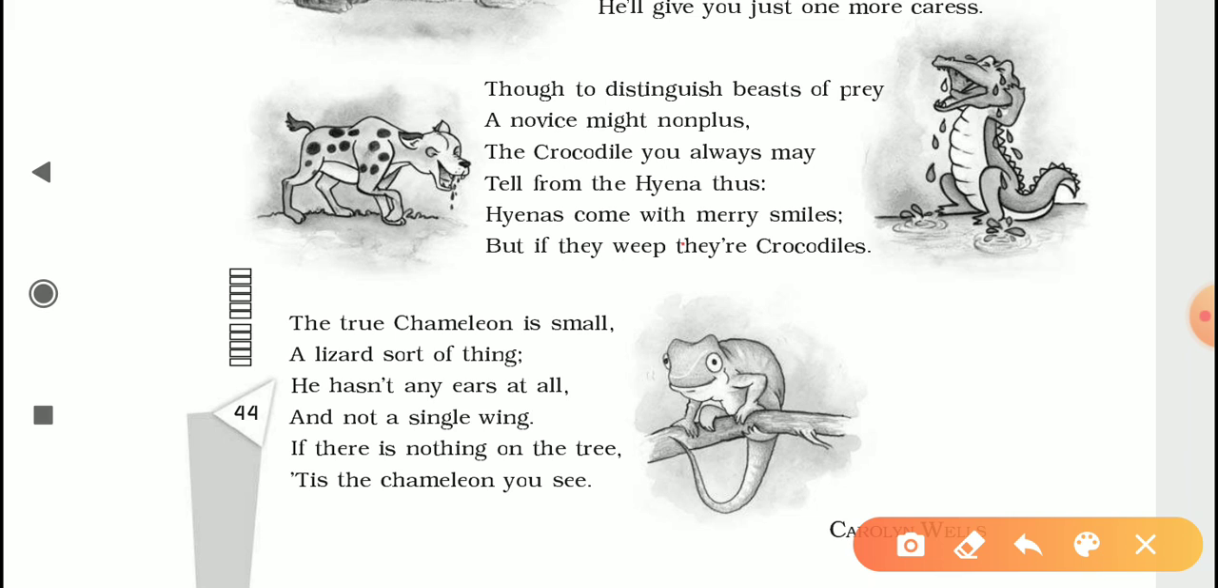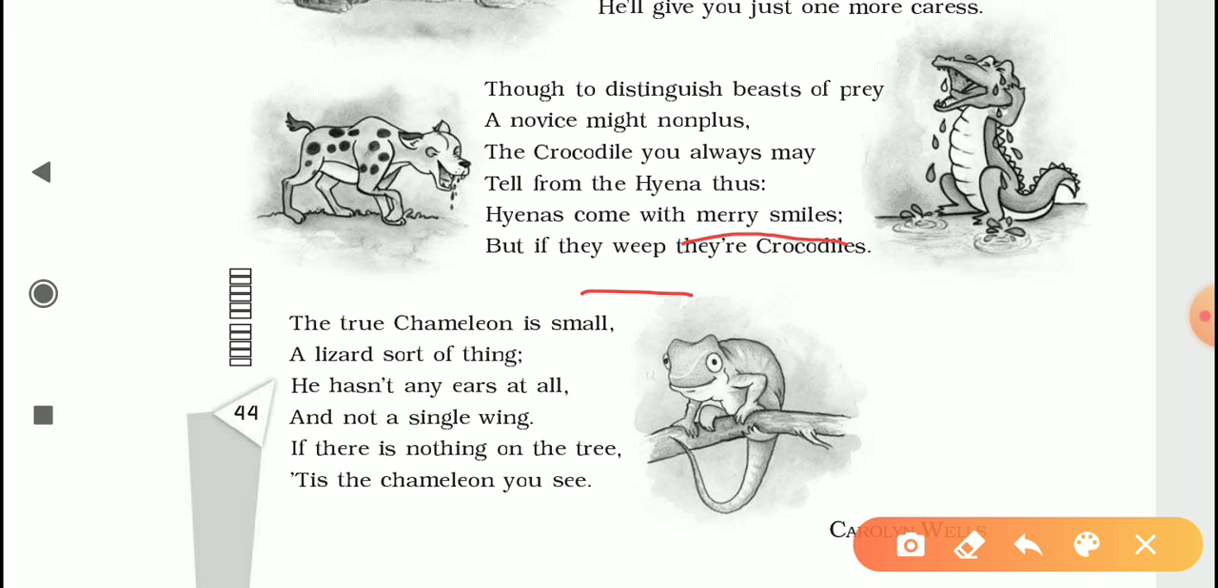So, hyenas come with merry smiles. Again, see, when do we smile? The word merry itself means happy. And we only smile or laugh to show our happiness or our excitement. And we weep, we cry, when we are sad. So both these animals deceive their prey by their behavior.